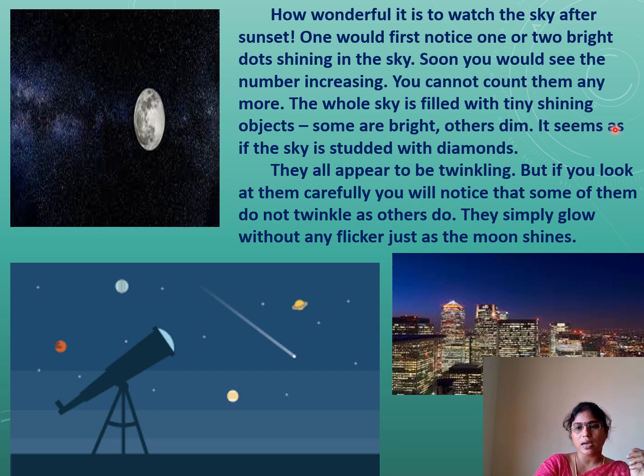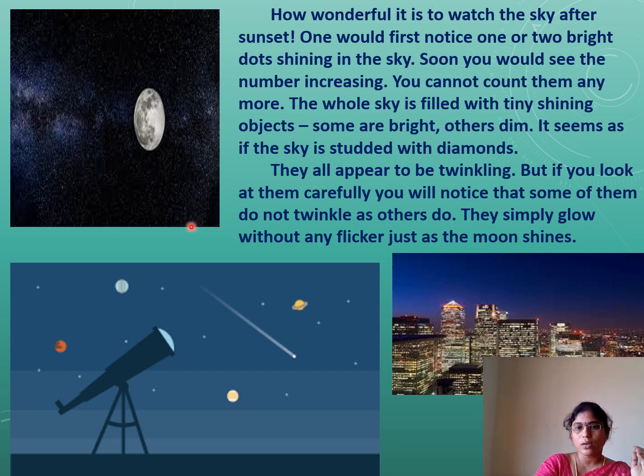It seems as if the sky is studded with diamonds. Already you have one poem also in your English. Twinkle, twinkle, little star. So all these stars look like studded diamonds. These are studded in the sky. Beautiful sky along with stars at evening time. They all appear to be twinkling, blinking.